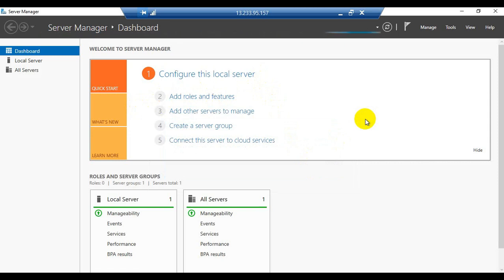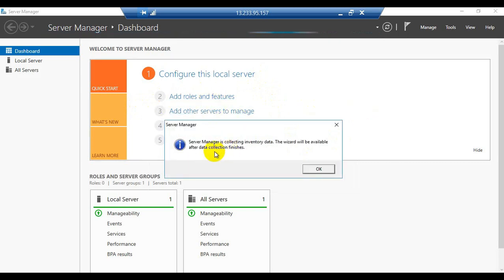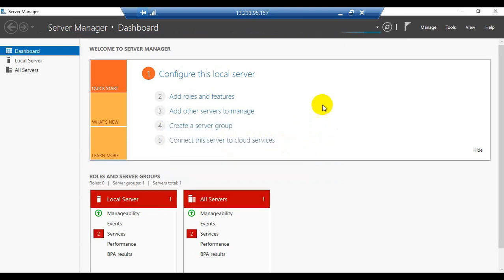So it is asking to wait, so if I click on add roles and features, it is showing server manager is collecting inventory data. The wizard will be available after the data collection finishes. So let's wait till that time.